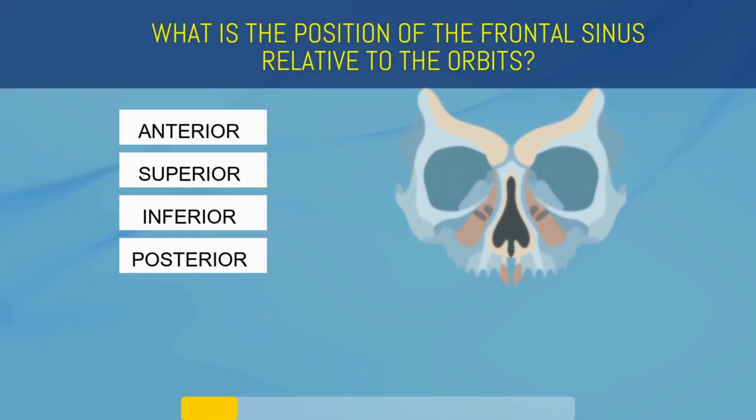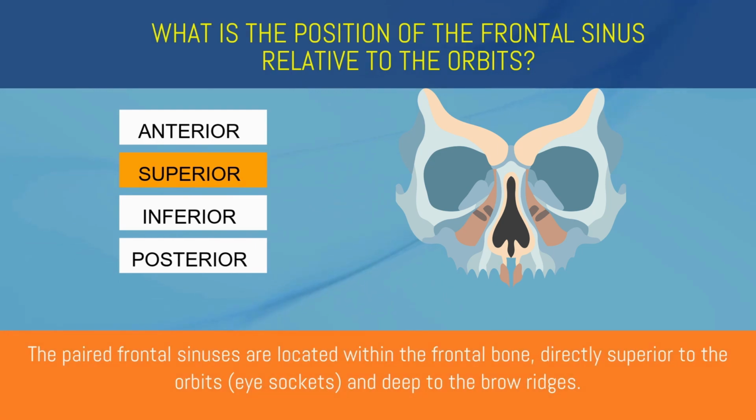What is the position of the frontal sinus relative to the orbits? Anterior, superior, inferior, or posterior? Superior. The paired frontal sinuses are located within the frontal bone, directly superior to the orbits and deep to the brow ridges.